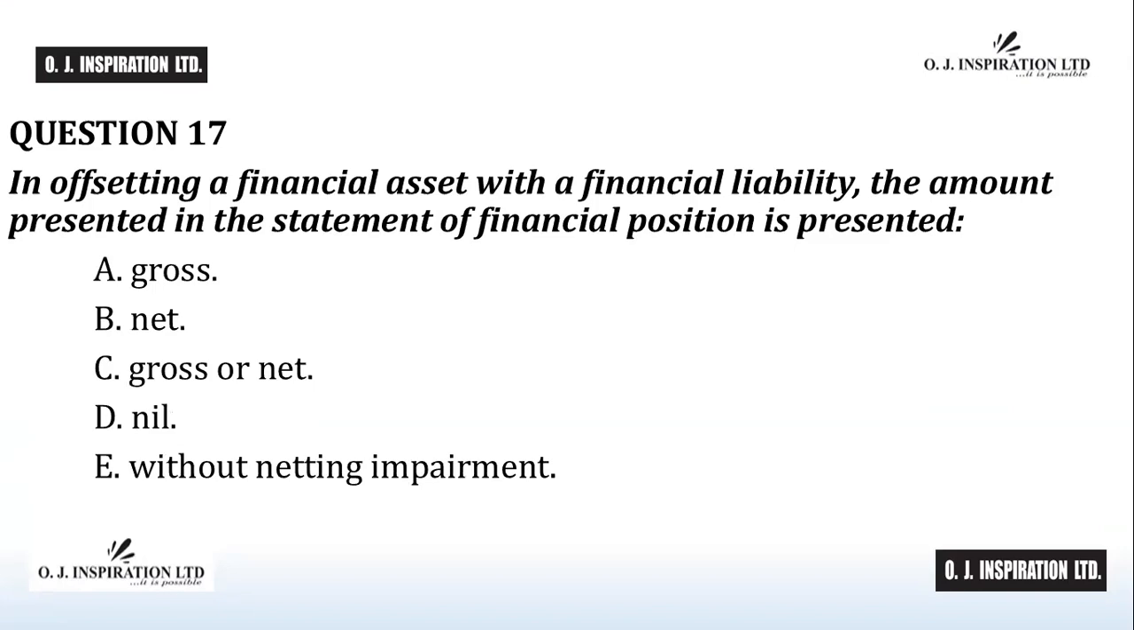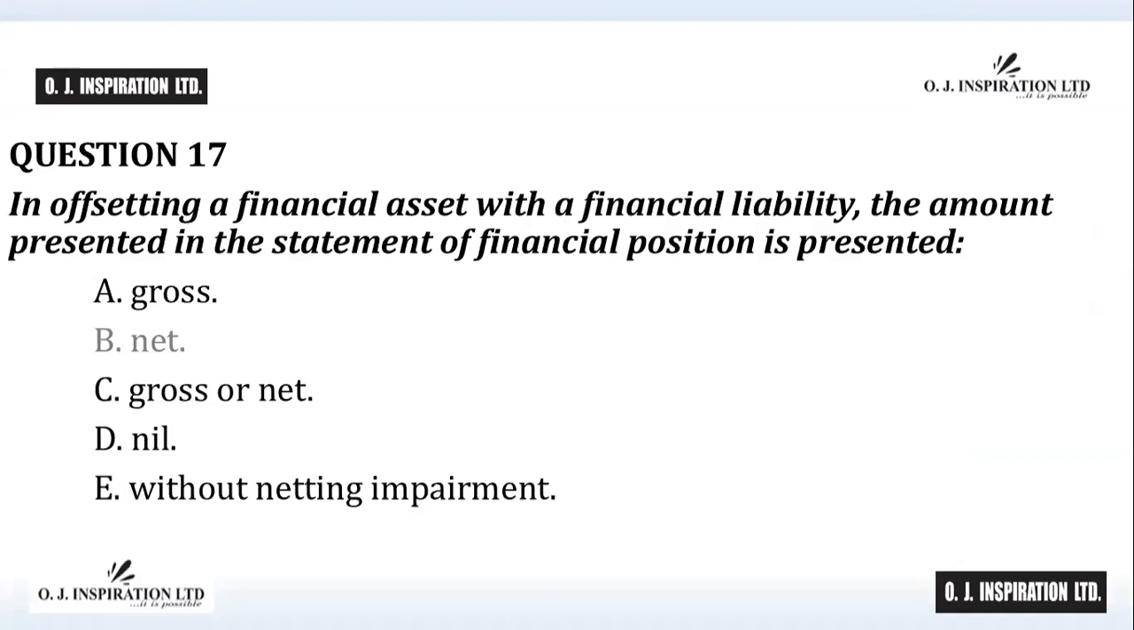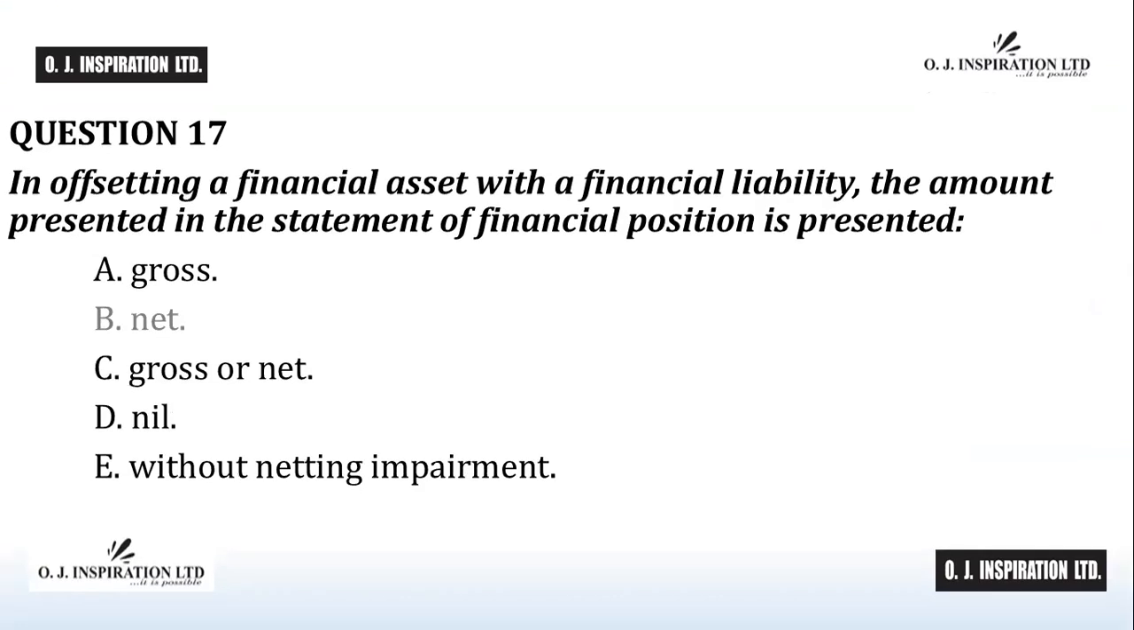Question number 17. The answer to question number 17 is B, net. When the conditions for the offsetting of a financial asset and a financial liability are met, it is the net amount that is presented in the statement of financial position. B is the answer to question number 17.